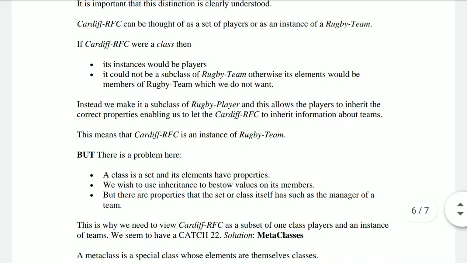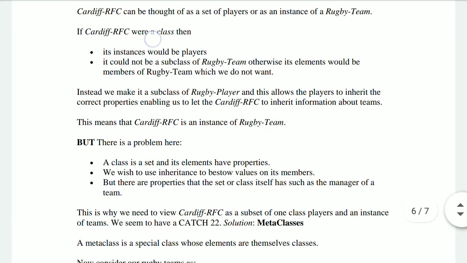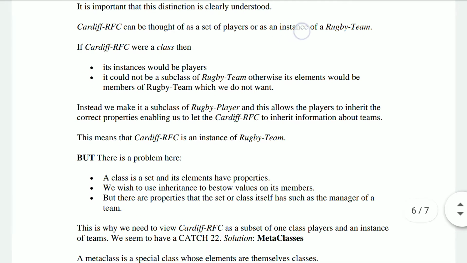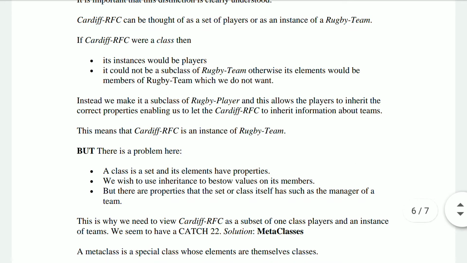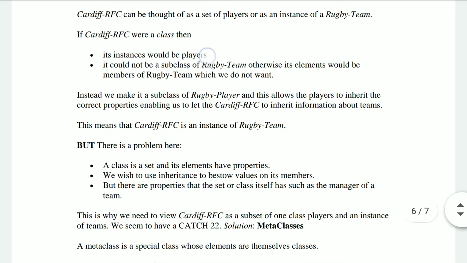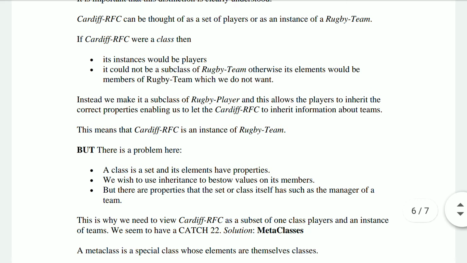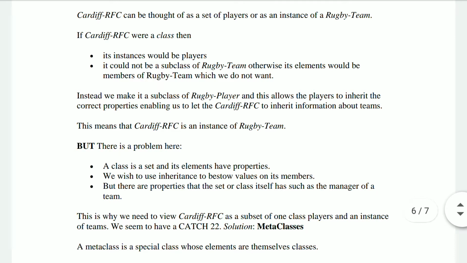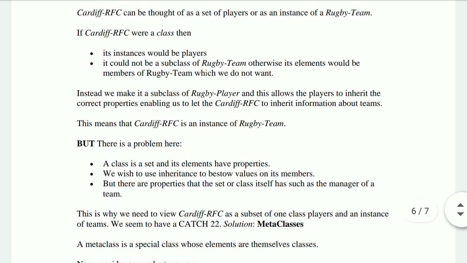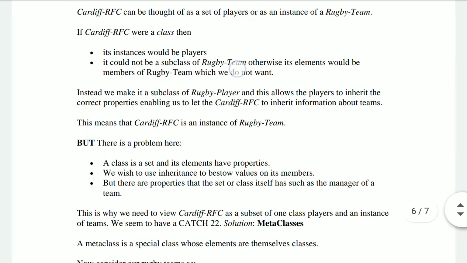Let us see further. If Cardiff RFC were a class, let's say it is not an instance, rather it is a class, then its instances would have been the players, right? But it could not be a subclass of the rugby team. It could be an instance of the rugby team, but it could not be a subclass of the rugby team.